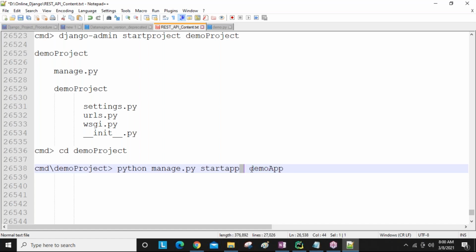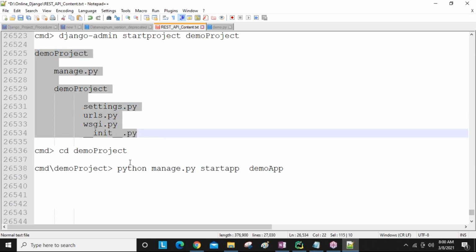Okay. Now after creating this demo app, which is nothing but the application name, one folder comes with this name inside this location, and inside that 6 files come, guys. You can see this is our project location.